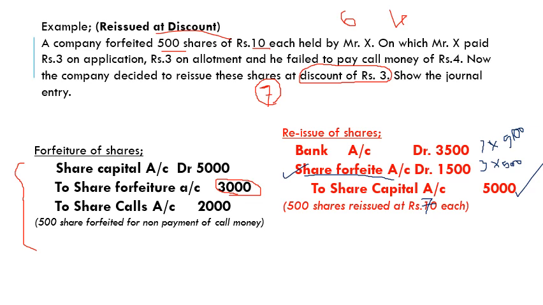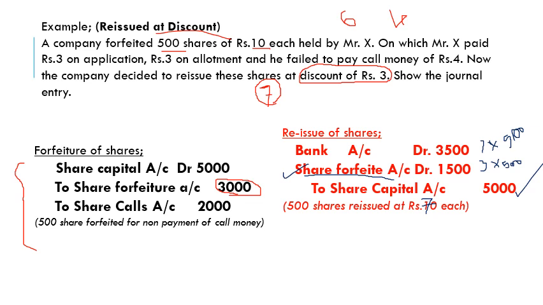So the share forfeiture account is debited with 1500. Then see now how much balance is there in share forfeiture account. Earlier there were 3000 rupees credit balance. Now the share forfeiture account is debited by 1500. Then there will be a remaining balance of 1500.